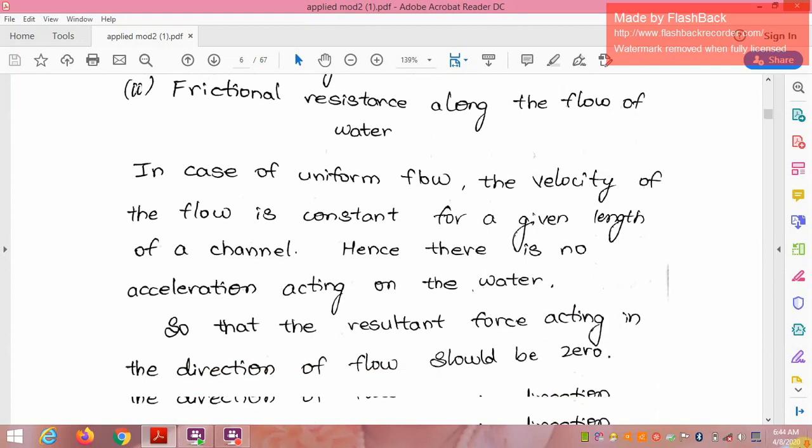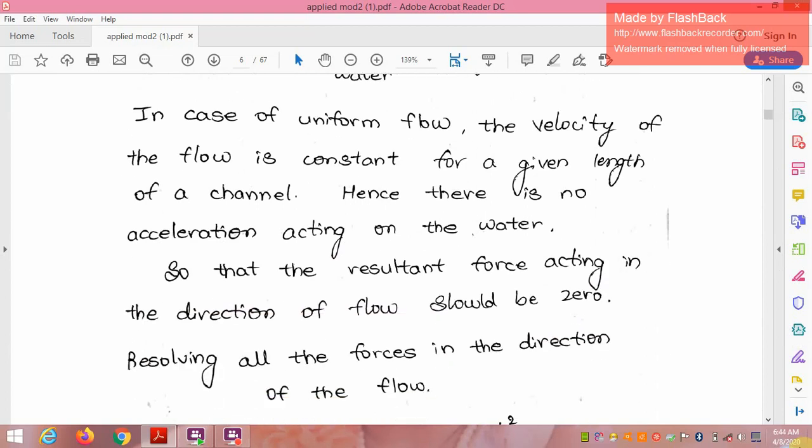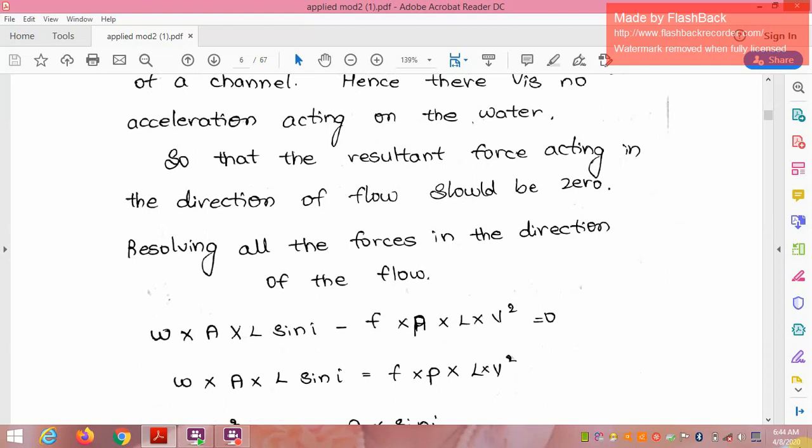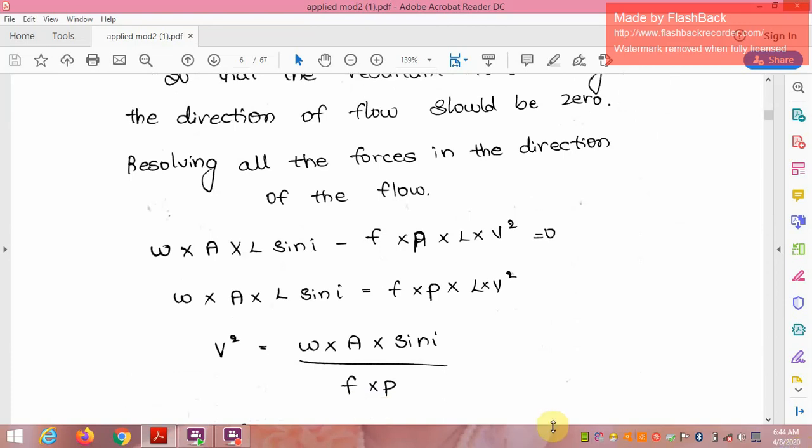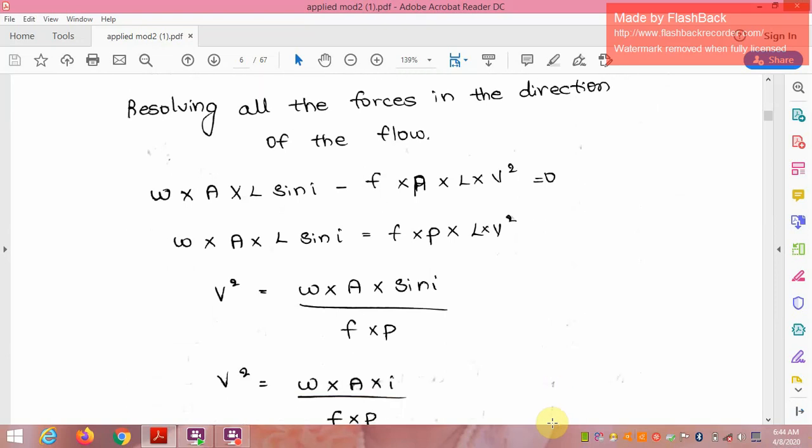In the case of uniform flow, the velocity is constant for a given length of the channel and there is no acceleration, so the resultant force in the direction of the flow should be zero. Resolving all the forces in the direction of the flow, therefore, w into A into L sin i minus f into P into L into V² is equal to 0.